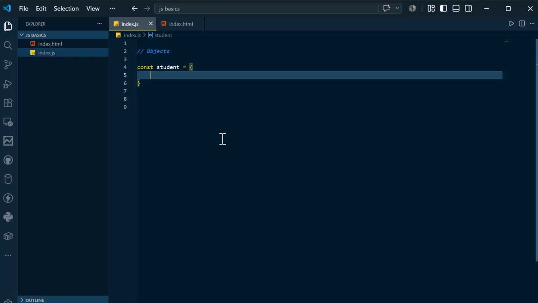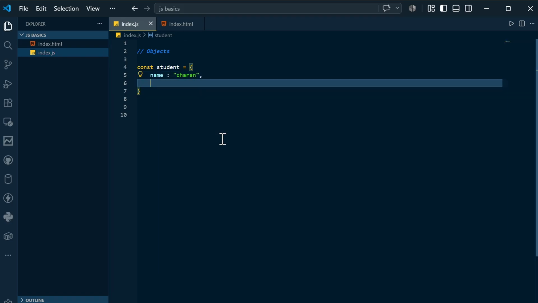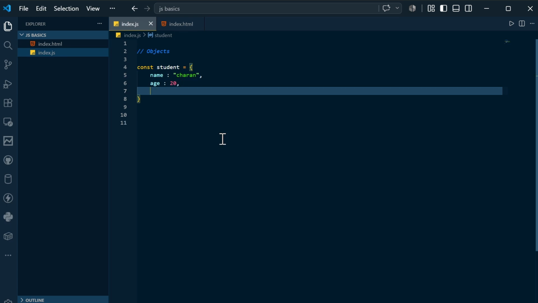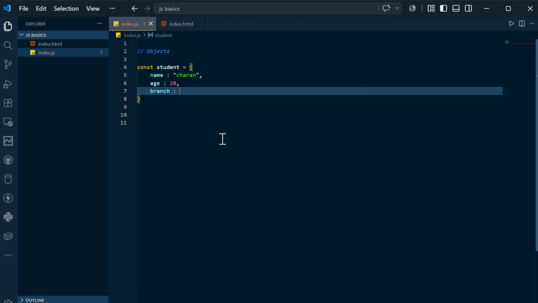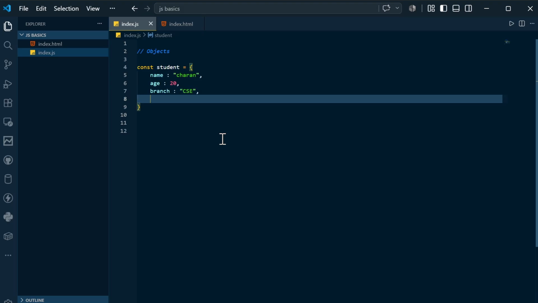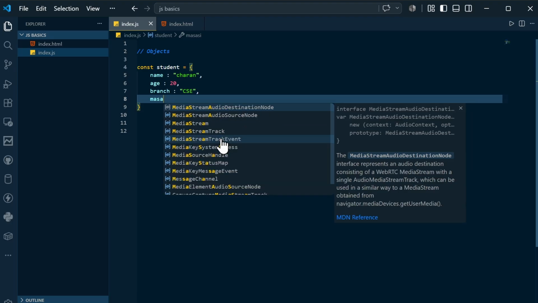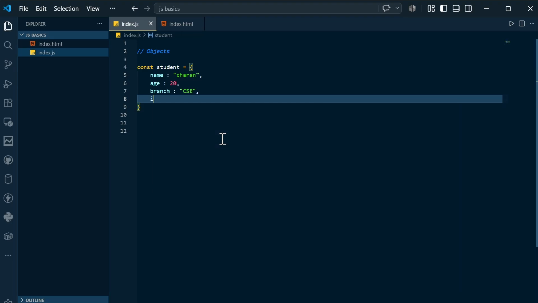You have already seen this. First I will say name as, let's say, Charan, and you can place a comma and say age, and in the same way you can place the number. You can keep comma separated values, and you can simply say branch, place a comma and mention the branch. Let's say CSE, and in a similar way name, age, branch, and you can say isStudent also.